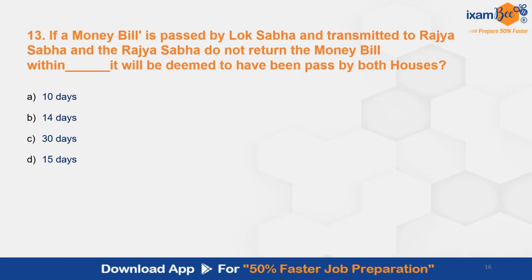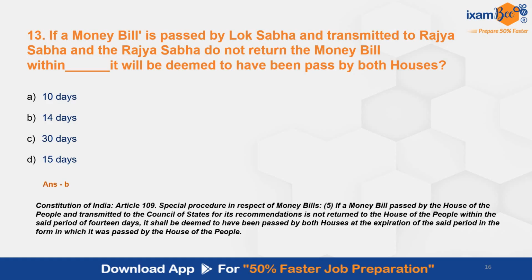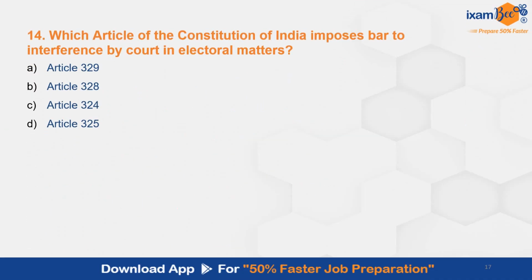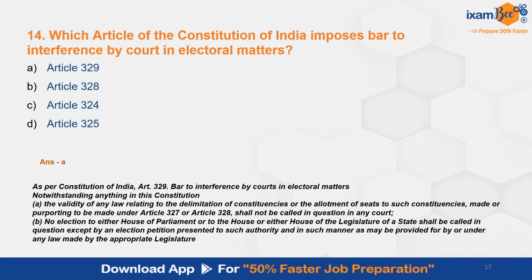Question number 13. If a money bill is passed by Lok Sabha and transmitted to Rajya Sabha and the Rajya Sabha does not return the money bill within dash, it will be deemed to have been passed by both the houses. The correct answer here is B, 14 days. This is Article 109 of the Constitution of India. Question number 14. Which article of the Constitution of India imposes bar to interference by court in electoral matters? The correct answer here is A. Article 329 talks about bar to interference by courts in electoral matters.